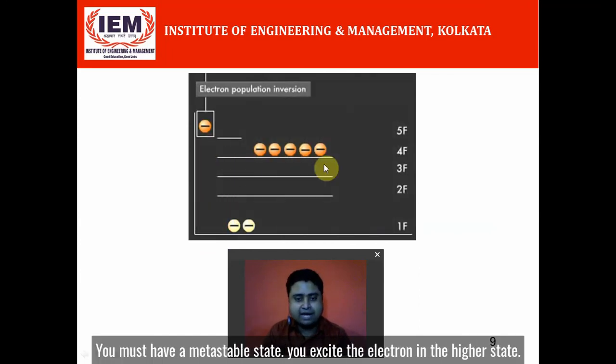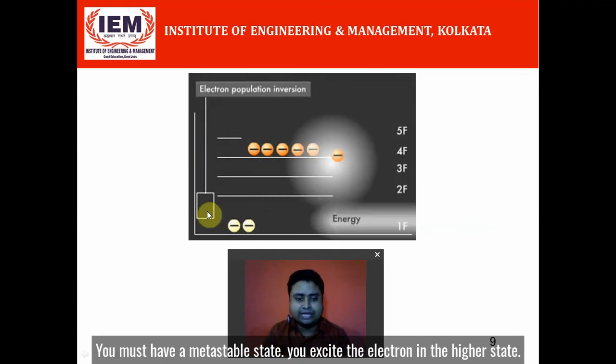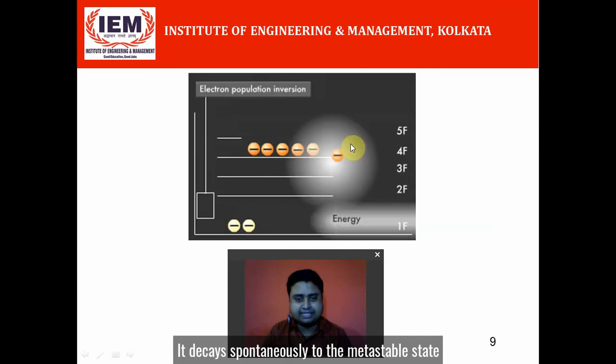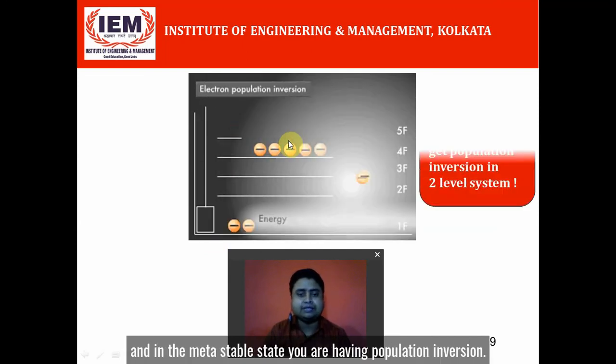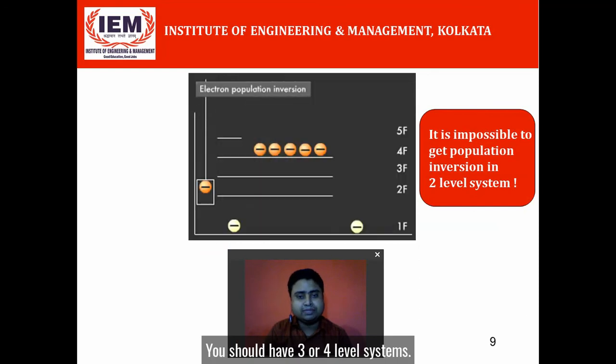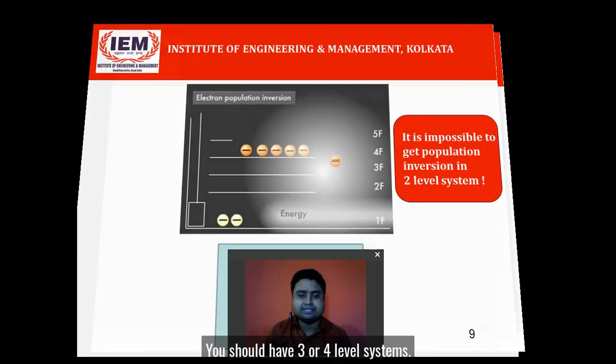You must have a metastable state. You excite the electron to the higher state, it decays spontaneously to the metastable state, and in the metastable state you are having population inversion. So remember, it is impossible to get population inversion in a 2-level system. You should have a 3 or 4-level system.